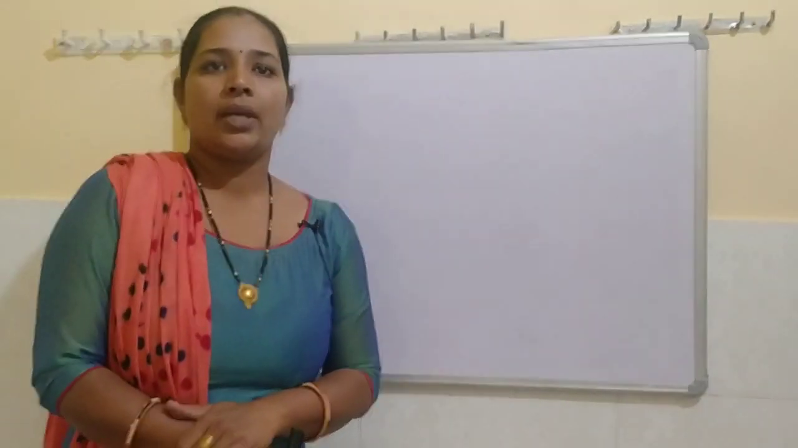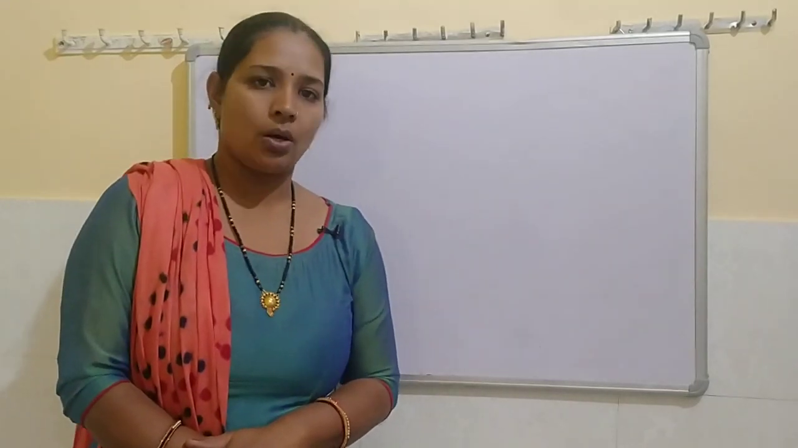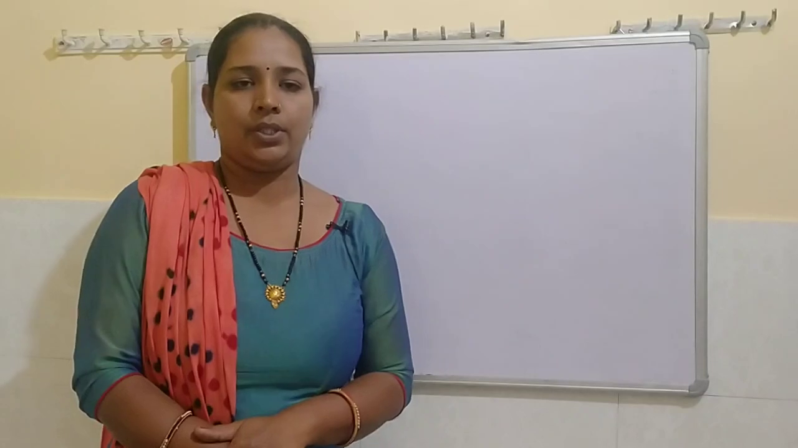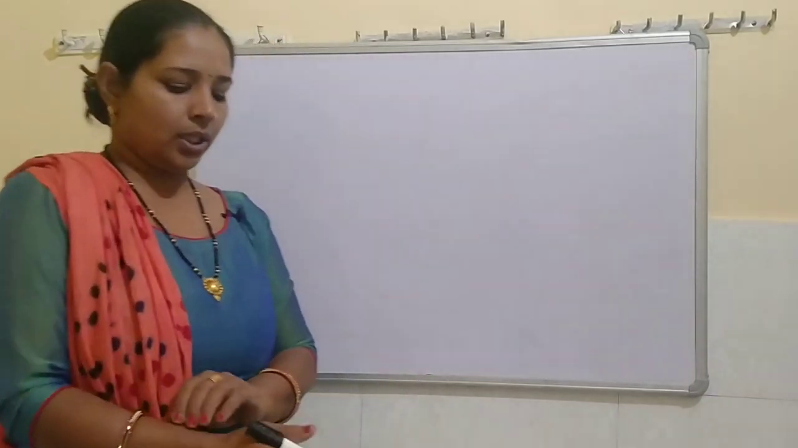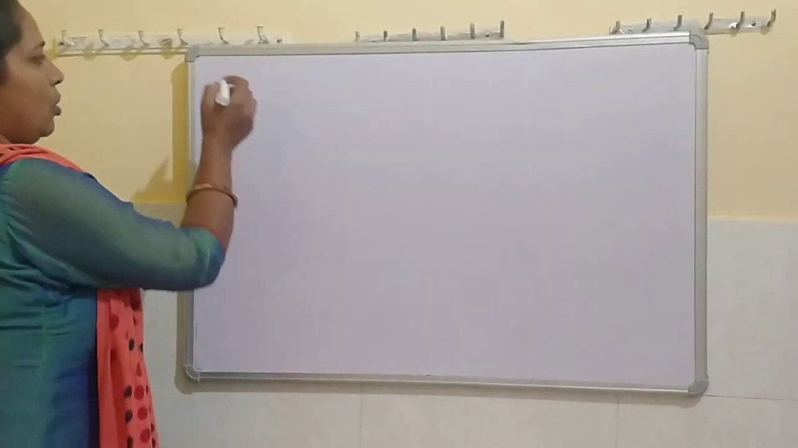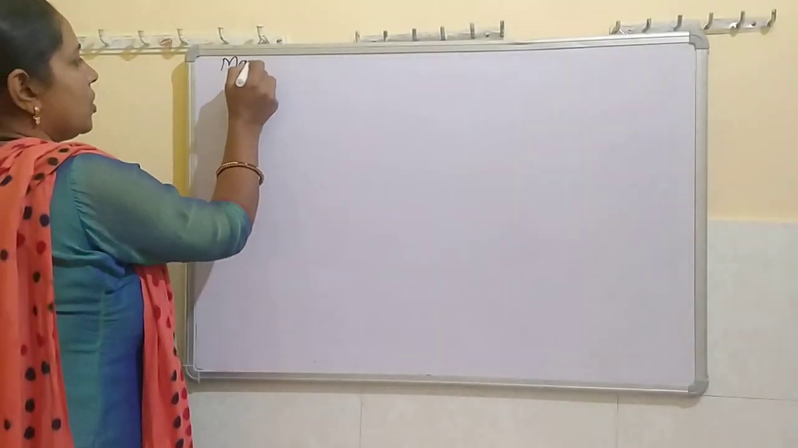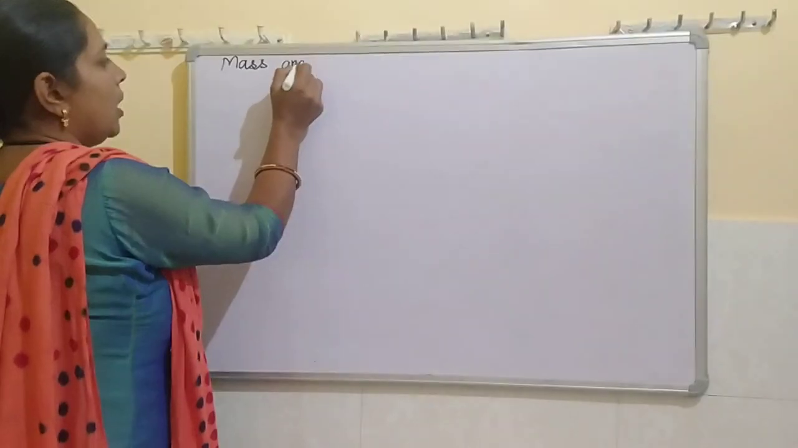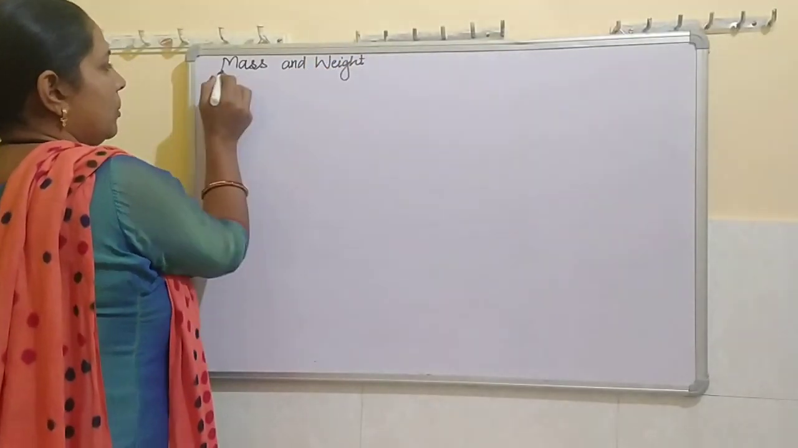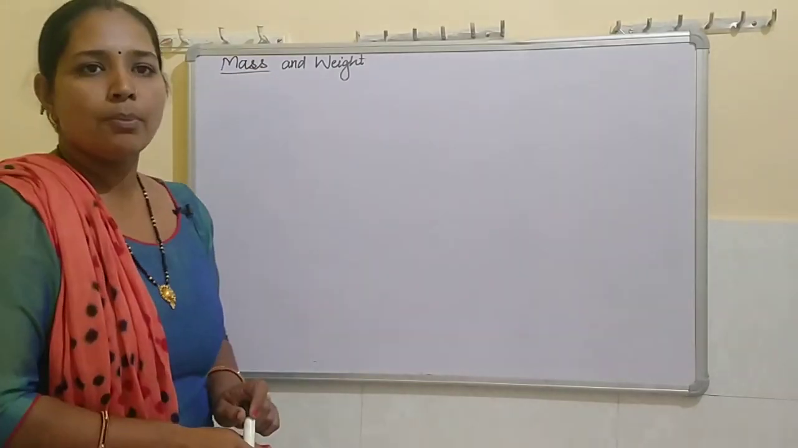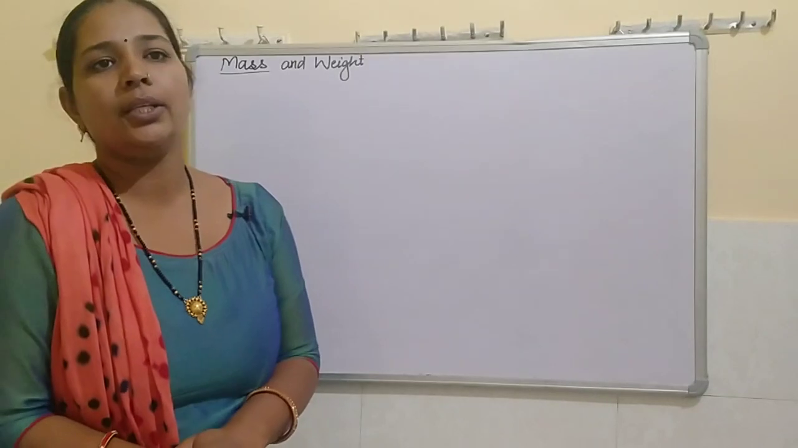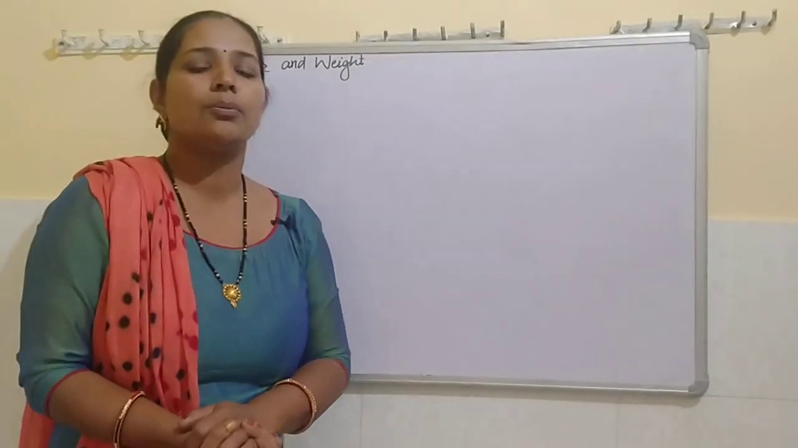Up to now we have studied about universal law of gravitation and acceleration due to gravity. Our today's topic is what is mass and what is weight. So in today's class we will study about mass and weight. First of all, mass. What is mass? The quantity of matter contained in a body is known as mass.